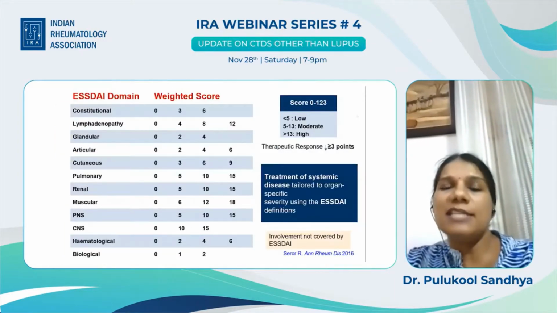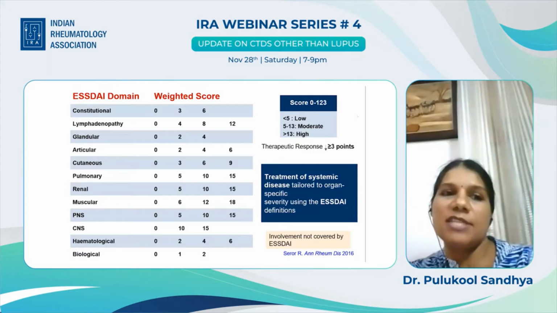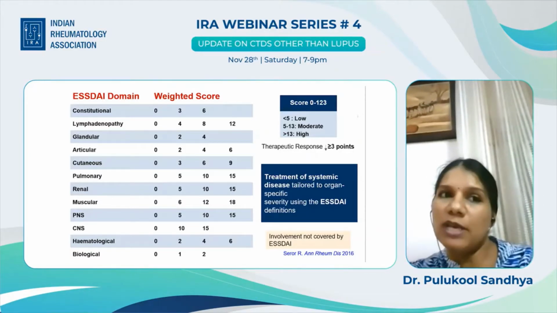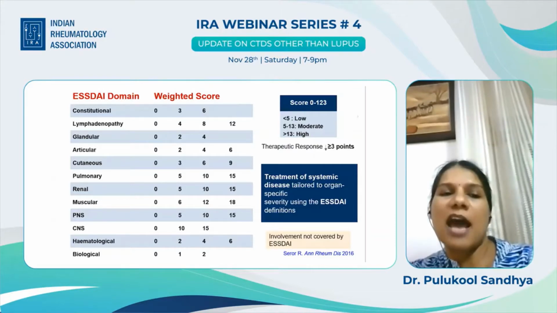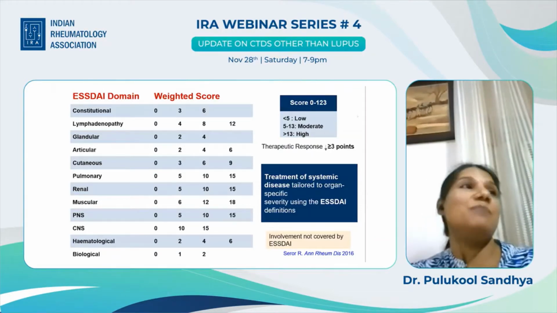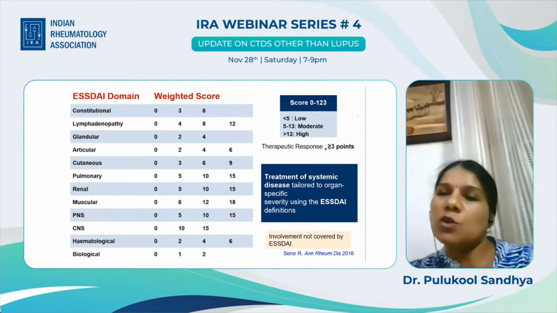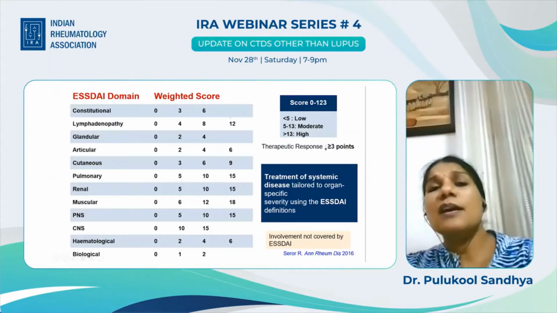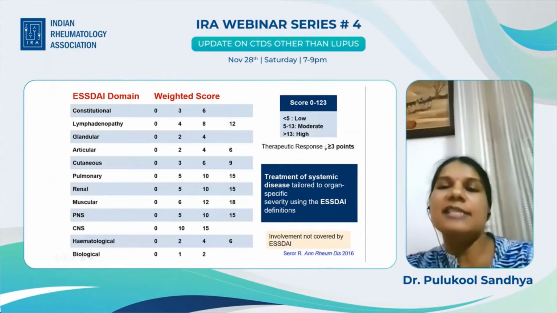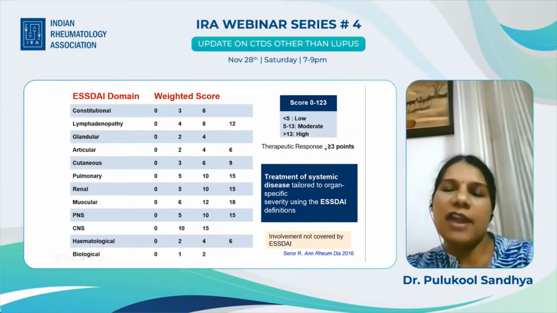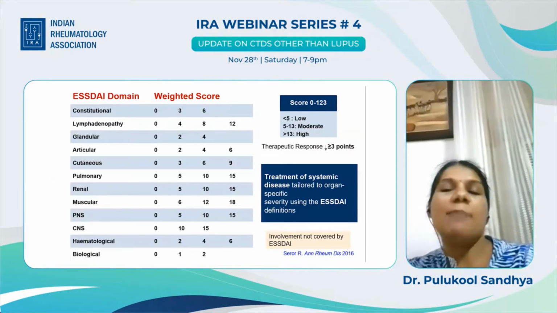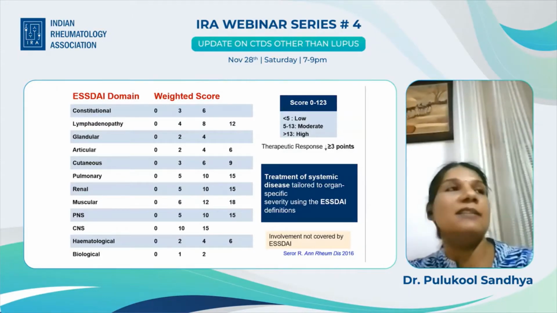And then you have the ESSDAI, which is for capturing the extraglandular manifestations. There are 10 clinical domains and 2 lab-based domains, which are hematological and biological. The biological domain consists of C3, C4, and immunoglobulin. The clinical domains are constitutional, lymphadenopathy, glandular, articular, cutaneous, pulmonary, renal, muscular, CNS, and PNS. Now, the score varies from 0 to 123, and these are weighted scores. A higher score defines higher disease activity. Overall, a score of less than 5 is low ESSDAI, 5 to 13 is moderate, and more than 13 is a high score. A therapeutic response is defined as a decrease of 3 or more.